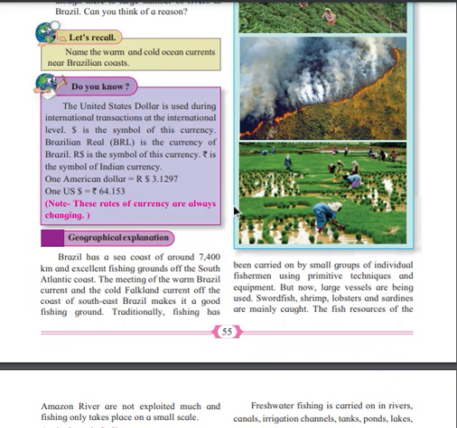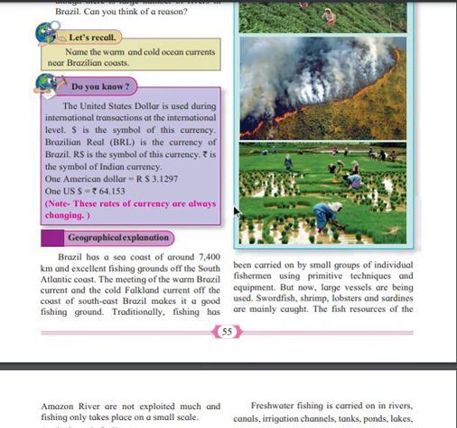The meeting of the warm Brazil current and the cold Falkland current off the coast of southeast Brazil makes it a good fishing ground. Because of the currents, southeast Brazil, where is southeast, this is south and southeast, it is actually helping fishing more.